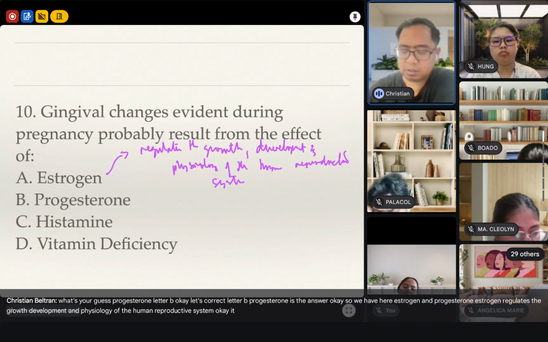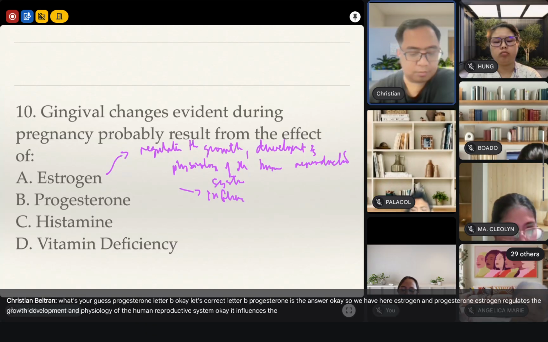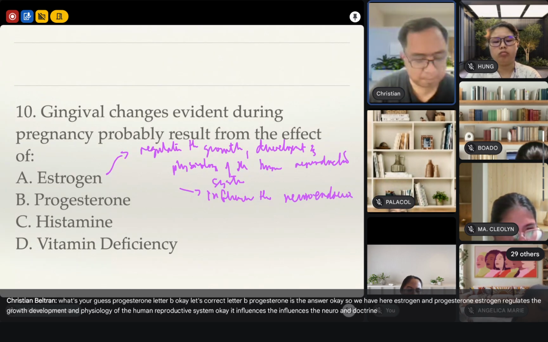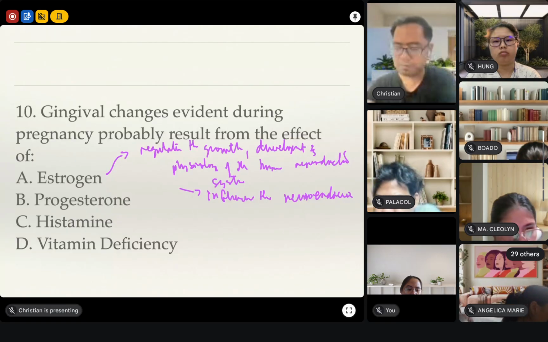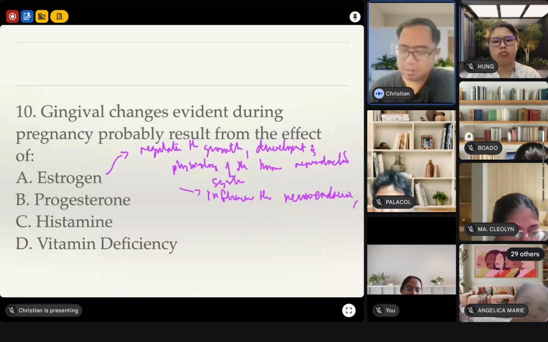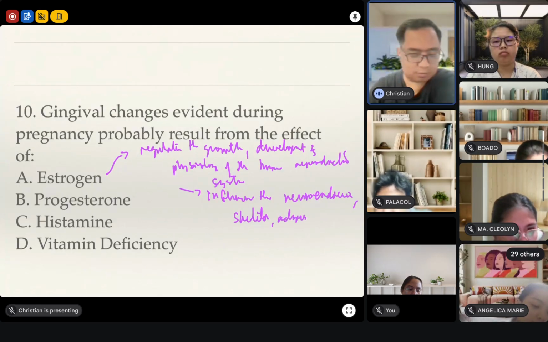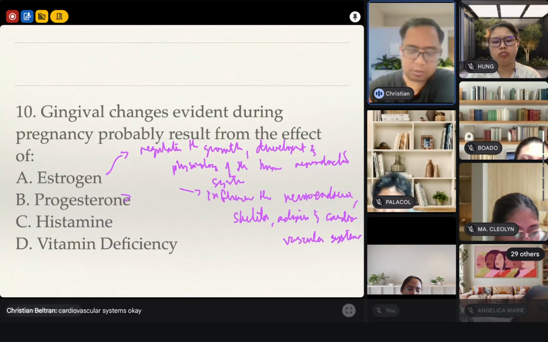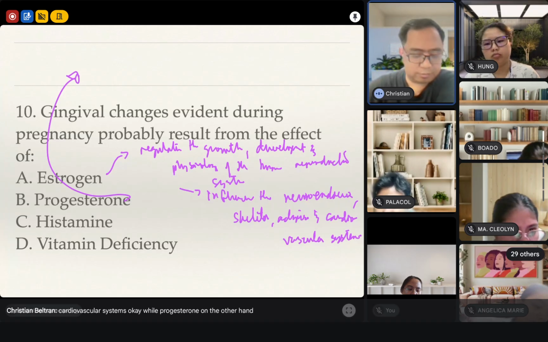Okay, it influences the neuroendocrine, skeletal, adipose, and cardiovascular systems. Okay, while progesterone, on the other hand, okay,